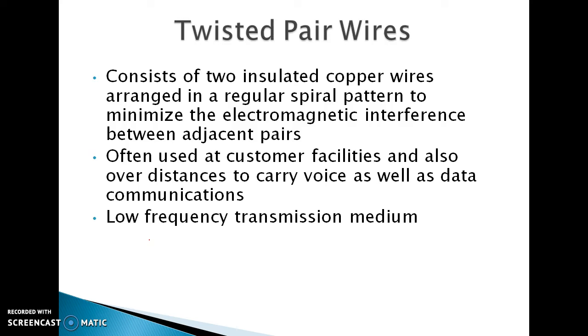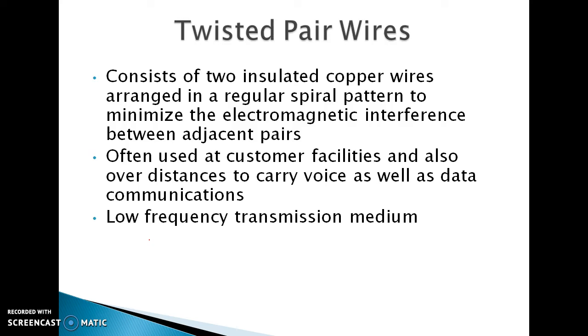Have you seen what a twisted wire pair is? A twisted wire pair basically consists of normal copper wires which are twisted on one another. These are two insulated copper wires wound in a spiral pattern so that the electromagnetic interference between the two wires can be minimized. These twisted wire pairs are used at homes and offices to connect daily appliances like the microwave, washing machine, and your telephone wire.